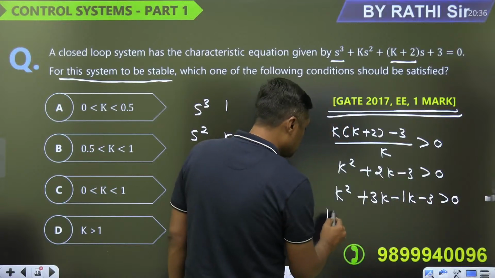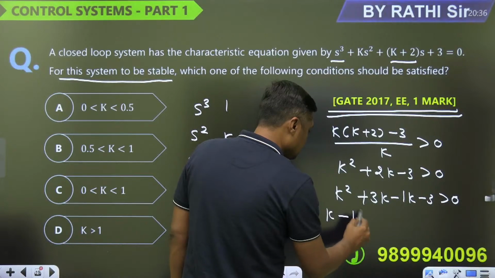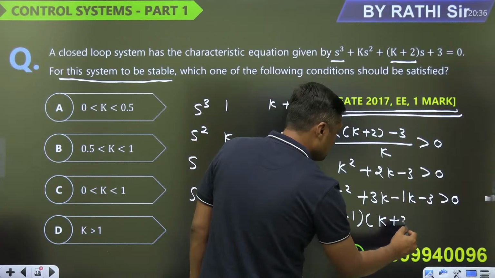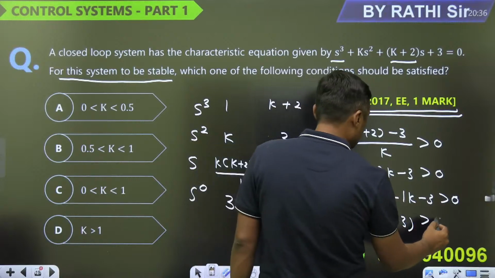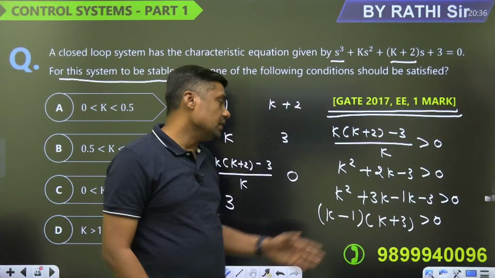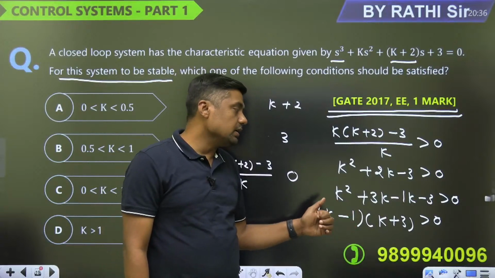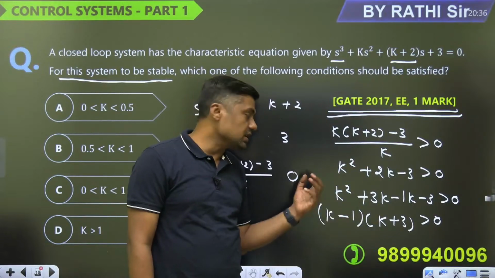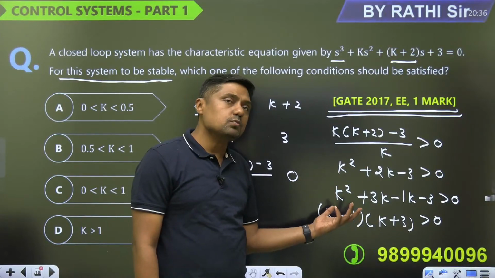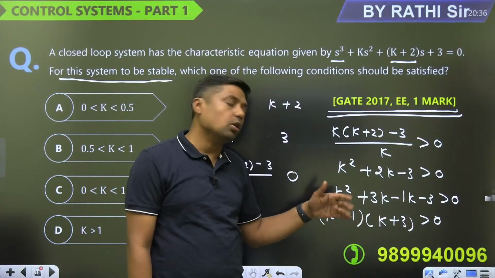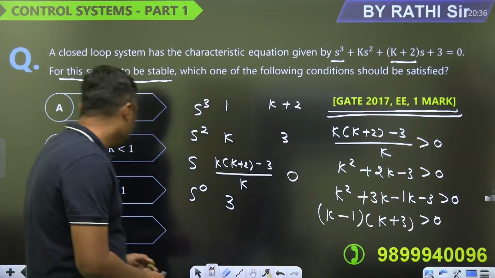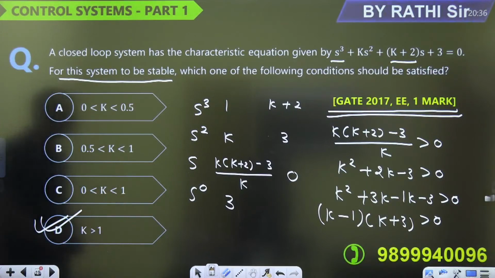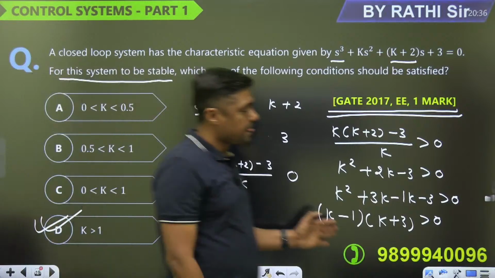What are the roots? You will get k greater than minus 3 or k greater than 1. First condition, k should be greater than minus 3. Second condition, k should be greater than 1. Which is more? K should be greater than 1, then automatically the first condition will be satisfied. And you will get k should be greater than or equal to 1. Equal to 1 means marginally stable. That is the case.